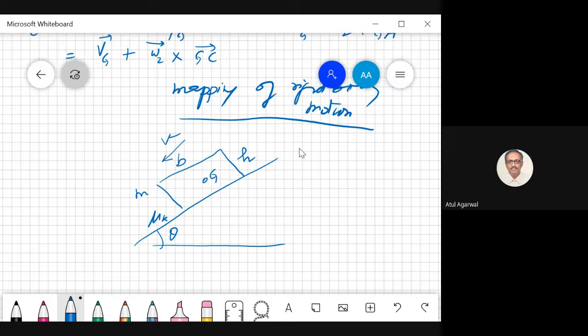So the uniform box of mass m slides down the rough incline. Determine the location d of the effective normal force. So there is a normal force N between the block and this surface, and this distance is d.